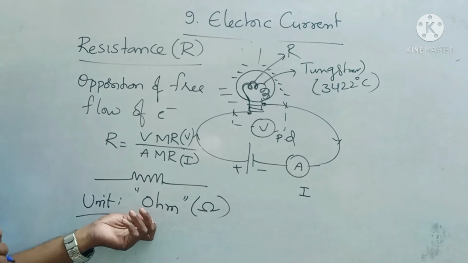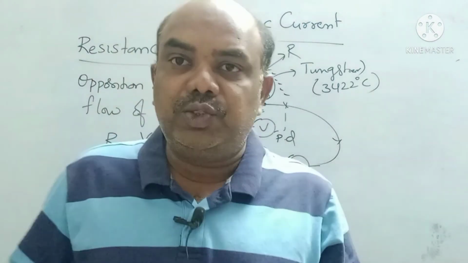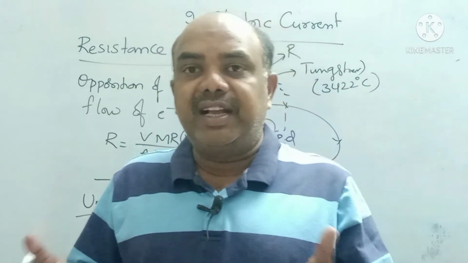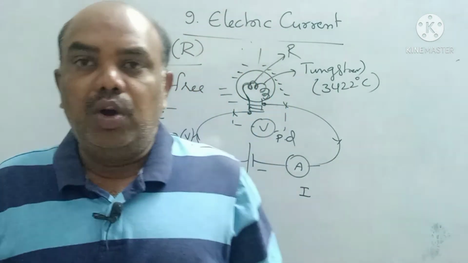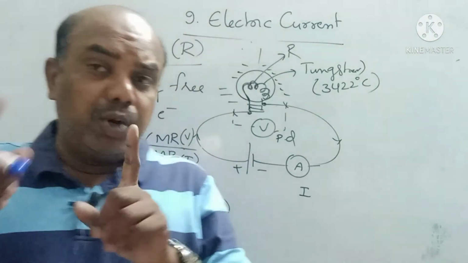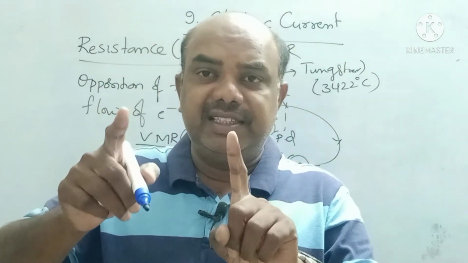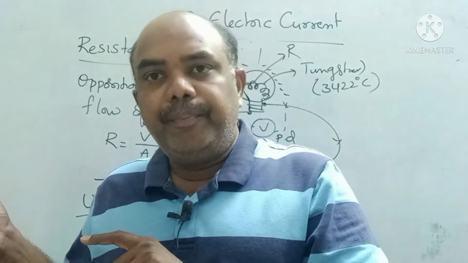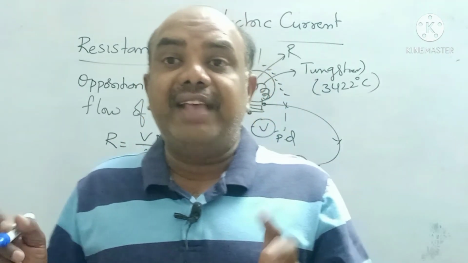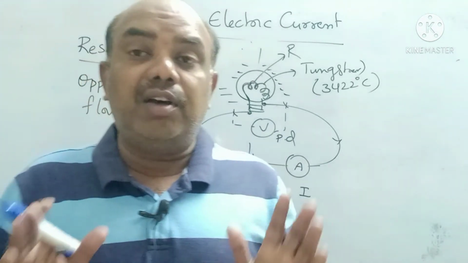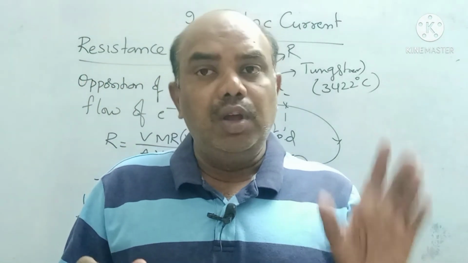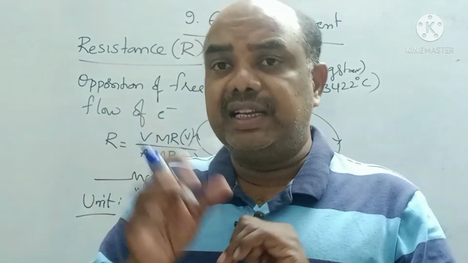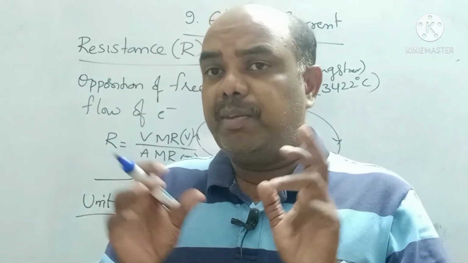Ohm is a scientist, his actual name being Georg Simon Ohm. He gave the relation between current and potential difference, and the ratio gives the resistance. So based on Ohm's name, the unit of resistance is given as ohm. So we saw current, charge, potential difference, and resistance. Resistance is denoted by R.